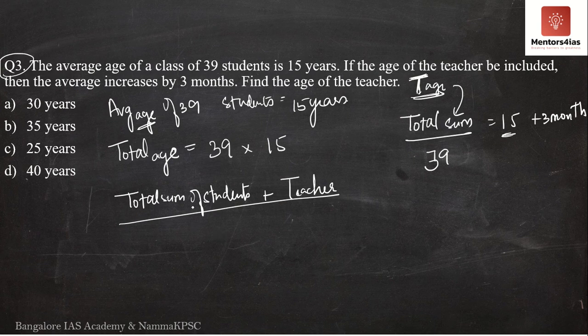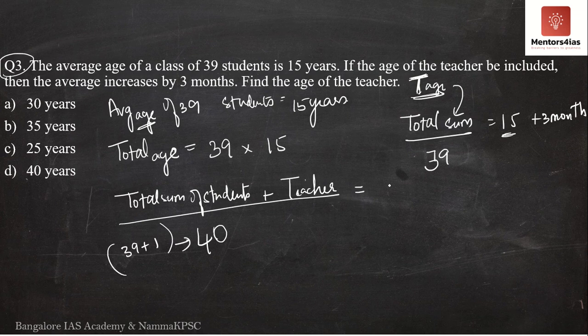Now it is not 39, rather it is 40. We have to now divide it by how much? 40. Why 40? 39, that is the number of students, plus the teacher. So one individual is extra. So this is 39 plus 1, that is equal to 40.